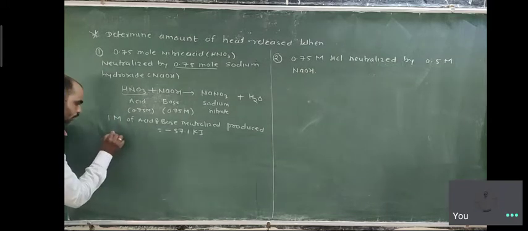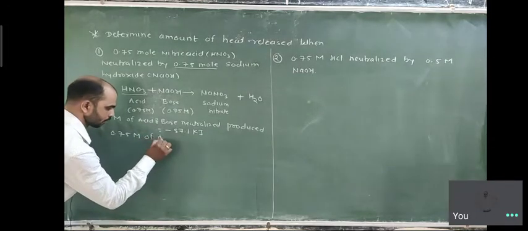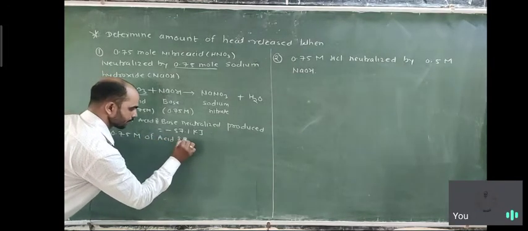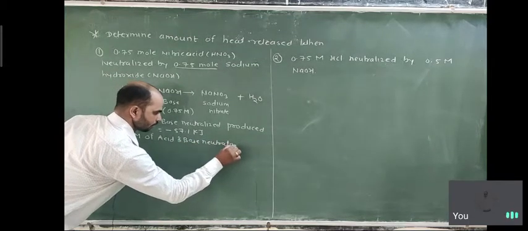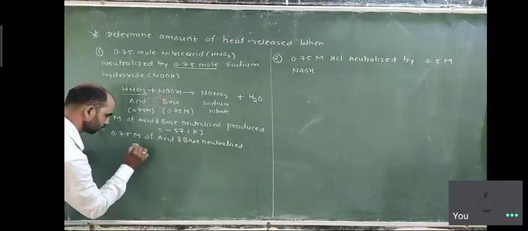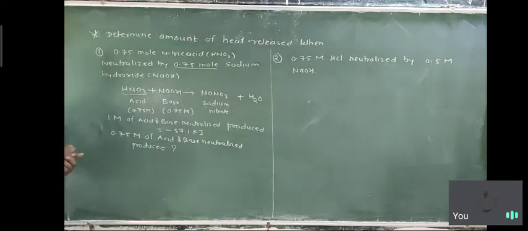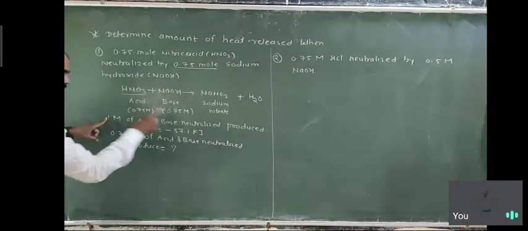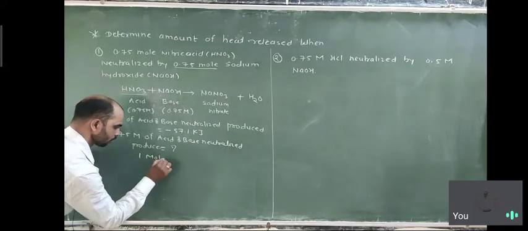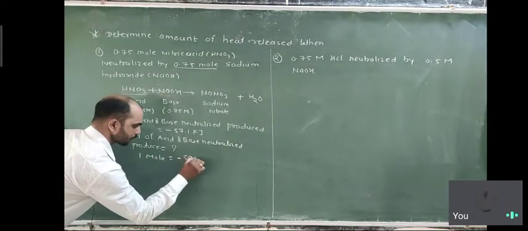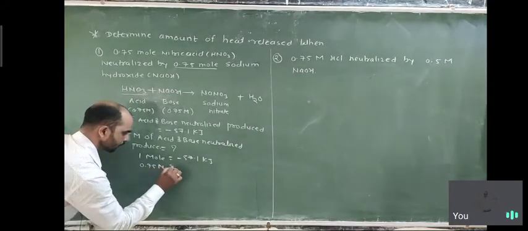So 0.75 mole of acid and base neutralize and produce, the question mark. So 1 mole is equal to minus 57.1 kilojoule. So 0.75 mole is equal to how much?